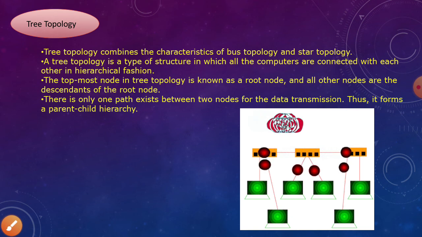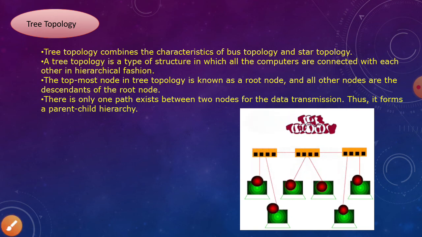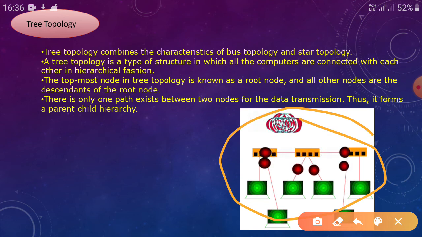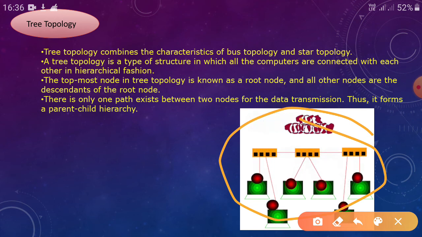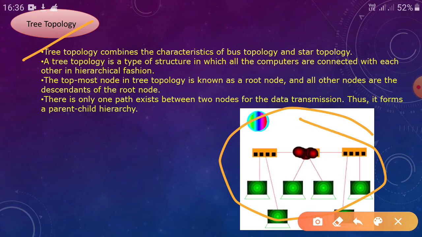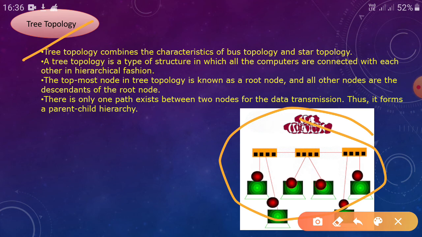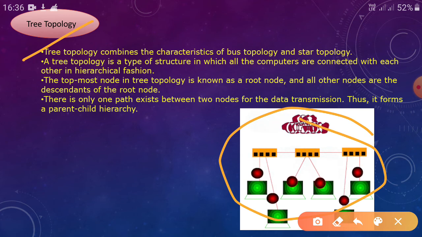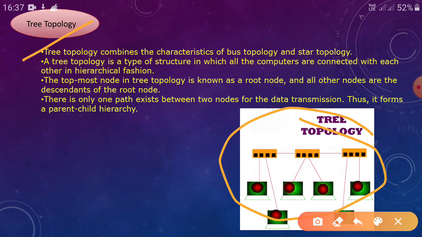Tree topology. Look at the picture below to see how it works. So what is tree topology? A tree topology combines the characteristics of bus topology and star topology. So basically it is a combination of bus topology and star topology. We have already learned what bus topology and star topology are.